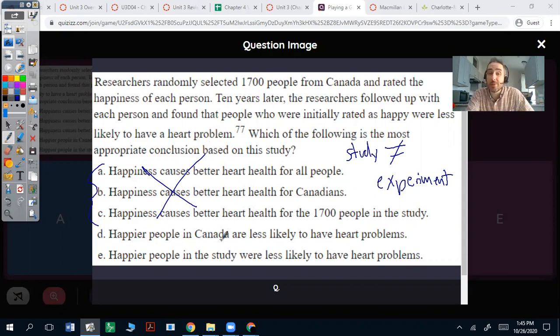So now it becomes, well, do we say happier people in Canada are less likely to have heart problems, or happier people in the study were less likely to have heart problems? Well, we already know that happier people in the study were less likely to have heart problems. But because we randomly selected from a larger population, in this case Canada, we can make that conclusion to the population. So happier people in Canada are less likely to have heart problems because we have randomly selected.